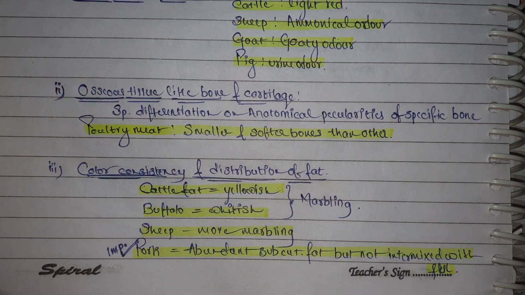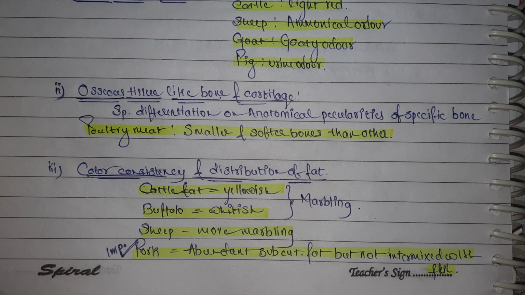Among the anatomical methods, we can even do speciation of meat based on the color, consistency and distribution of the fat in that meat. The cattle fat will be yellowish in color, and the buffalo fat is whitish in color. The buffalo fat and the cattle fat will have marbling. What is marbling?